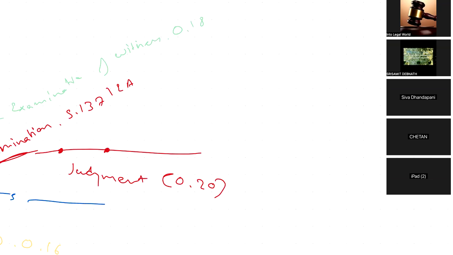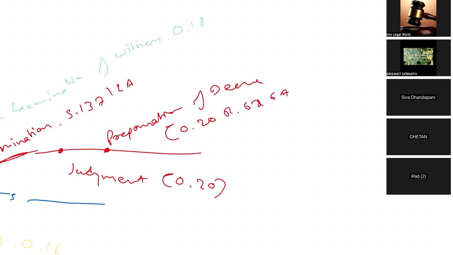Preparation of decree under Order 20, Rule 6 and 6A. Right? Hereafter, once the judgment is done and decree is pronounced, what can you do?